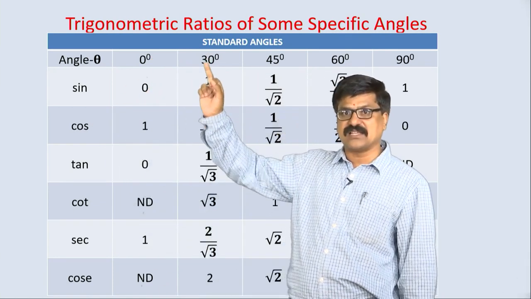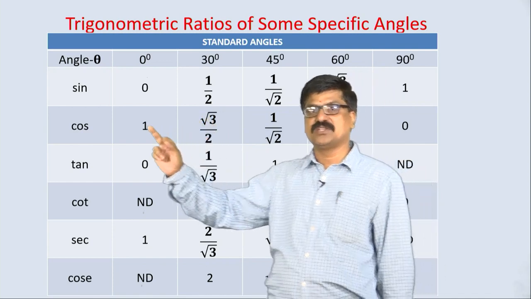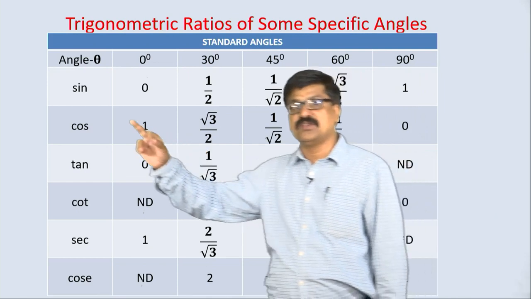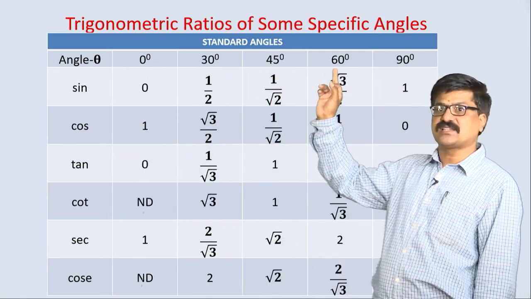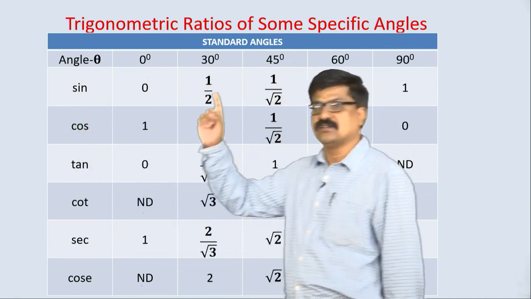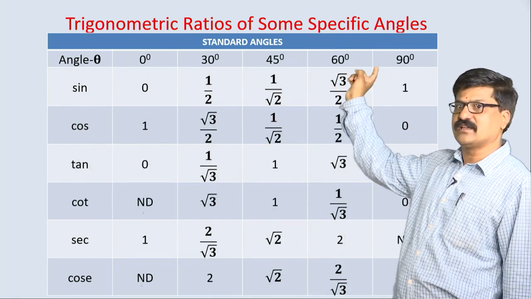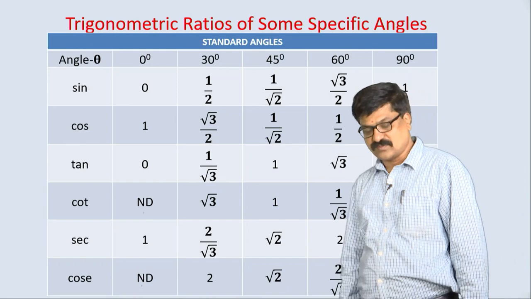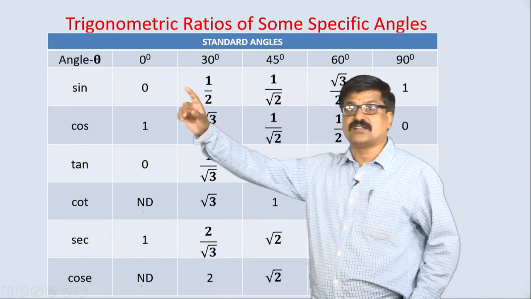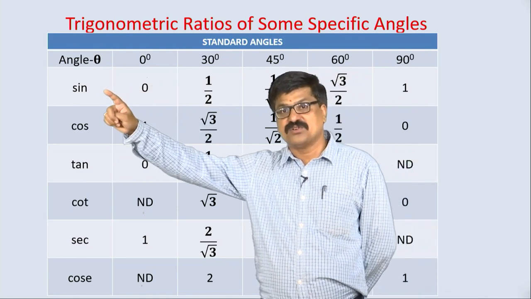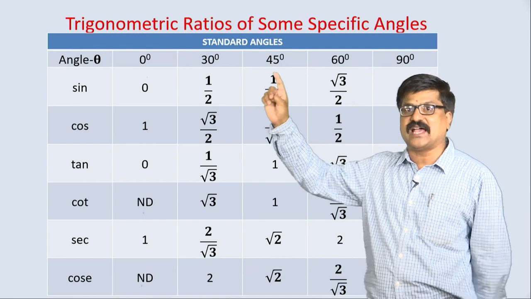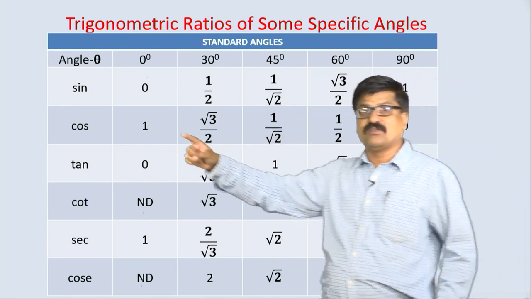Sin 30 degree, the value is 1 by 2. Sin 45 is 1 by root 2. Sin 60 degree is root 3 by 2. Sin 90 degree is 1. Observe carefully, the first trigonometric ratio, that is sin, we are writing the values with respect to these standard angles.